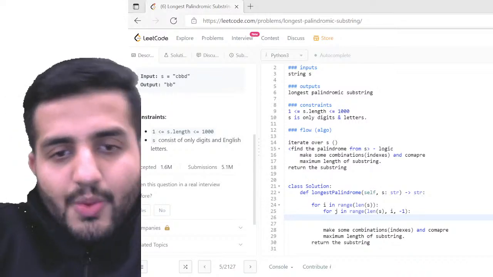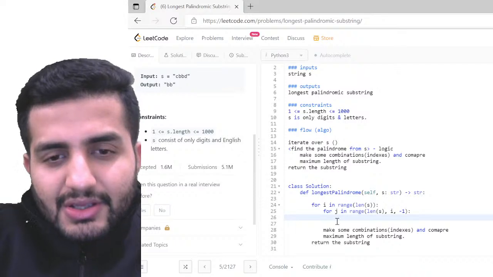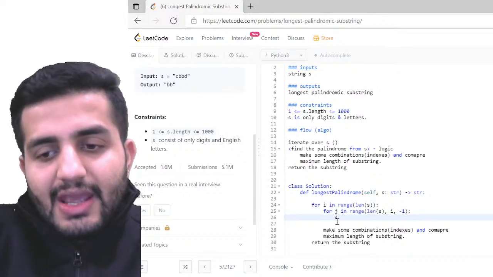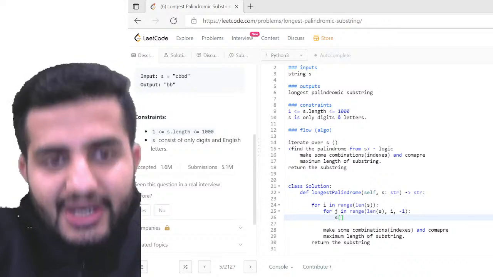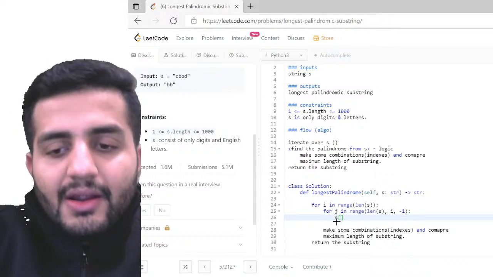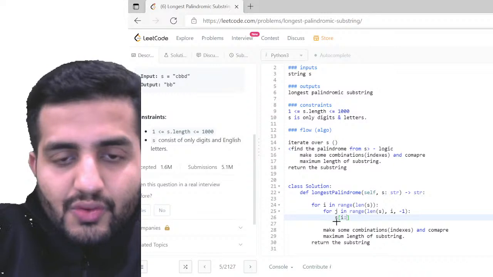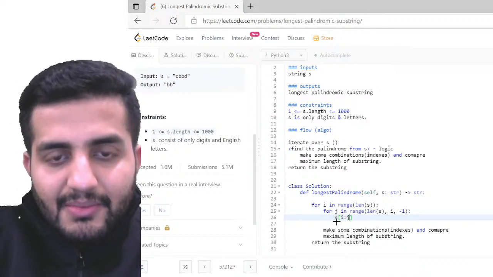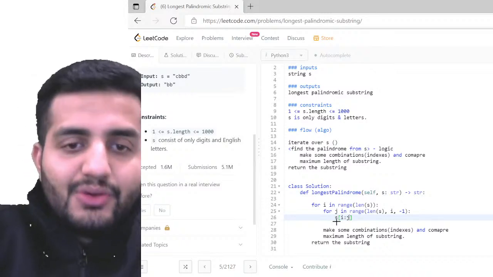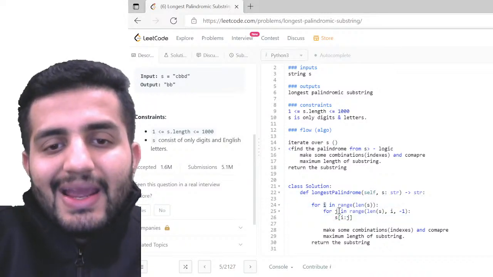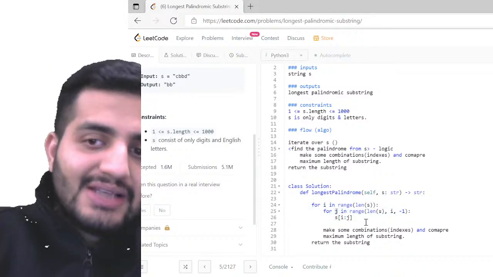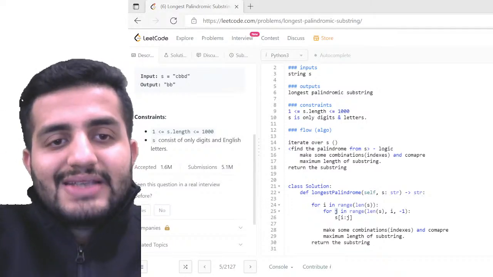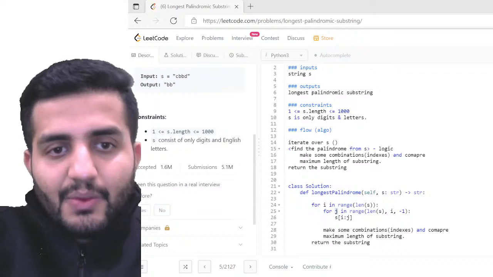So how can we compare the logic? If my string is S, I'm going to take the substring of S from where to where? From I to J. This is my starting index, and my end index is J, because that is where I'll be, the second starting index from my second word. That's how I'll be comparing the words here.